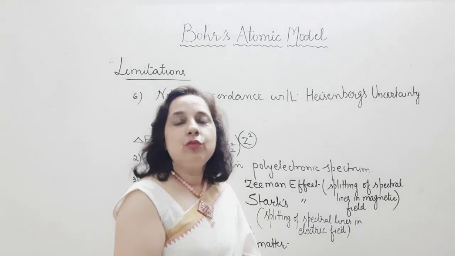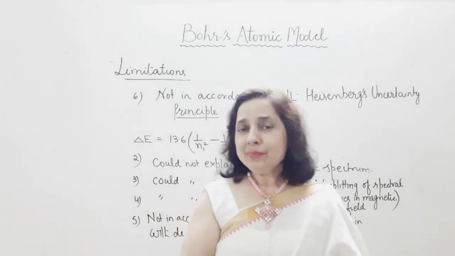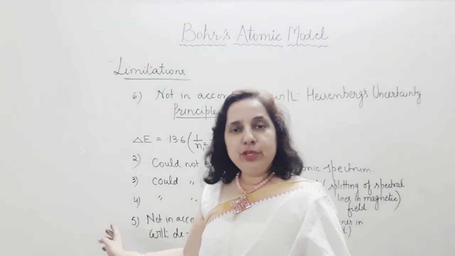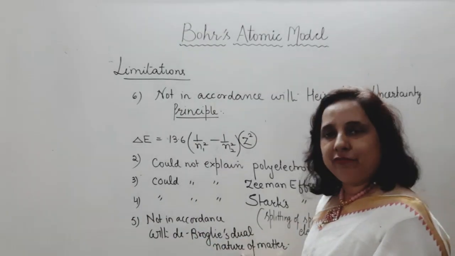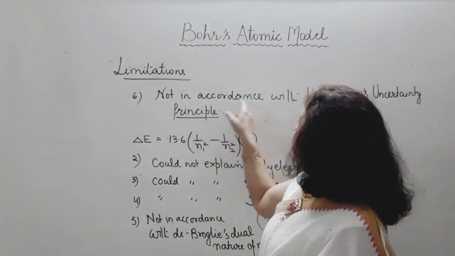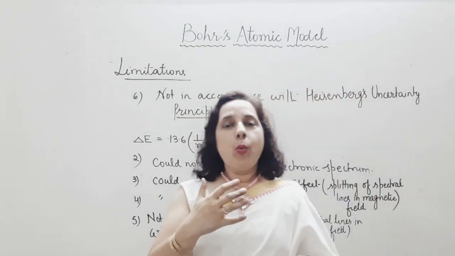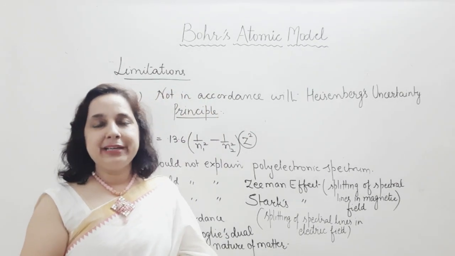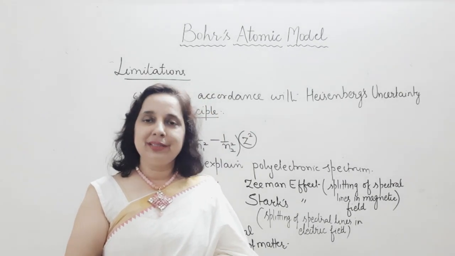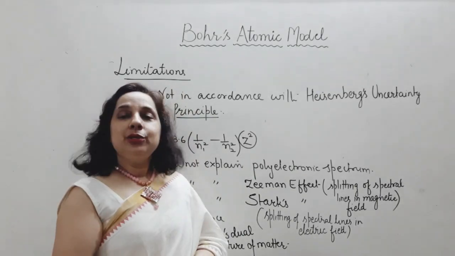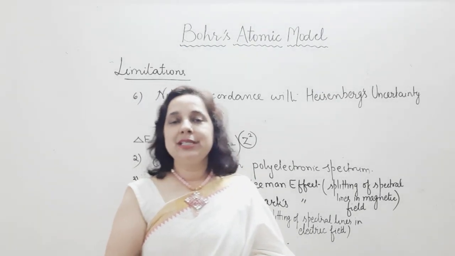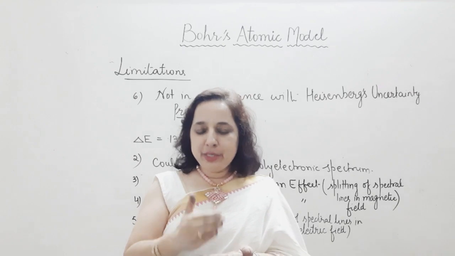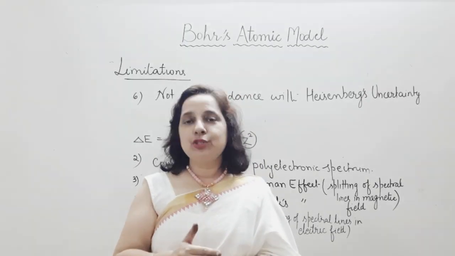In my next video, I am going to explain de Broglie's dual nature of matter, and then I'll explain the Heisenberg uncertainty principle. What are these two important principles due to which we have rejected this important model of an atom, Bohr's atomic model? For the next video, you can go to my YouTube channel, where you can see that video about de Broglie's dual nature and the hydrogen spectrum as well.